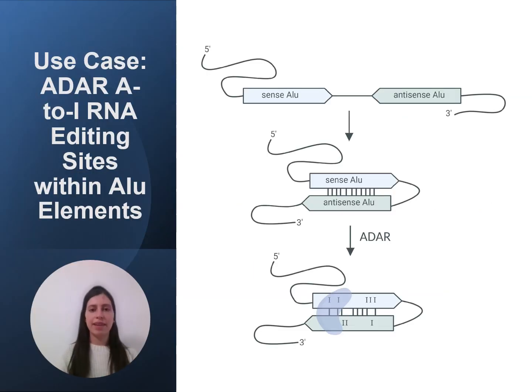To examine the effectiveness of our methods, we focus on A-to-I editing sites within Alu elements. These elements are repetitive DNA sequences that are very common in the human genome. Almost all A-to-I editing sites are found within these elements. They frequently form double-stranded structures where the ADAR enzyme acts, making them ideal for studying RNA editing and testing our model's